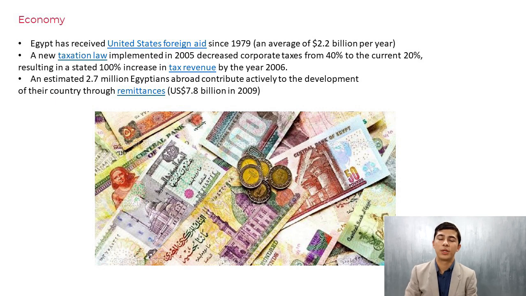For extra information, I would like to say what remittance means. Remittance is a transfer of money. Remittances, money earned by Egyptians living abroad and sent home, reached a record $21 billion in 2012, according to the World Bank. Also, Egyptian society is moderately unequal in terms of income distribution, with an estimated 35–40% of Egypt's population earning less than the equivalent of $2 a day, while only around 2 to 3% are considered to be wealthy.